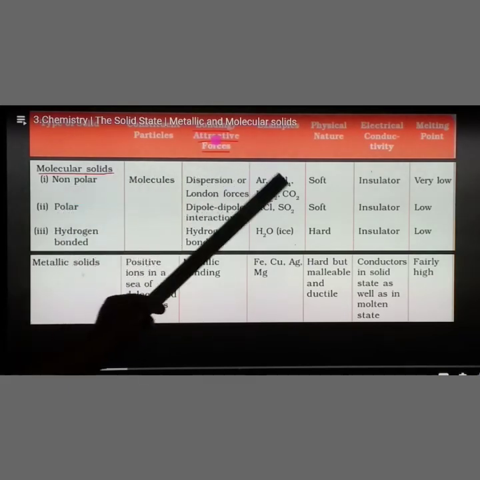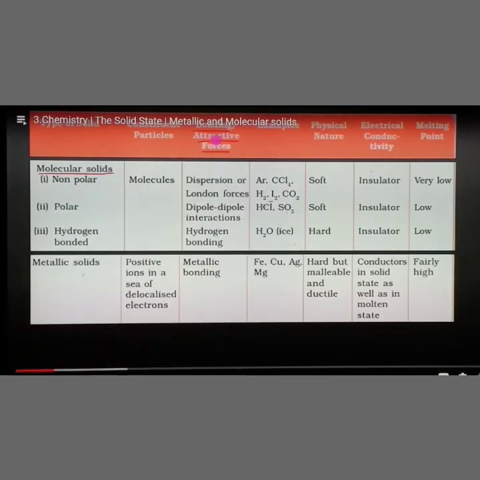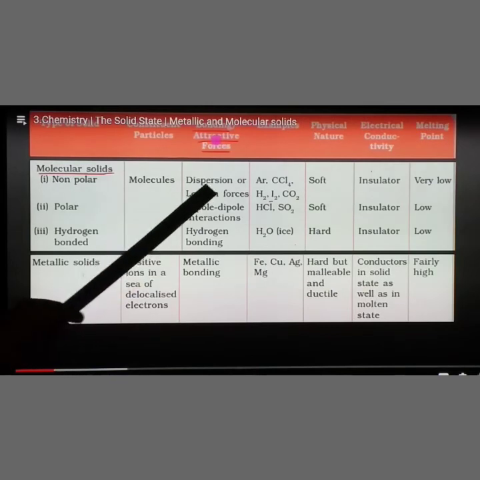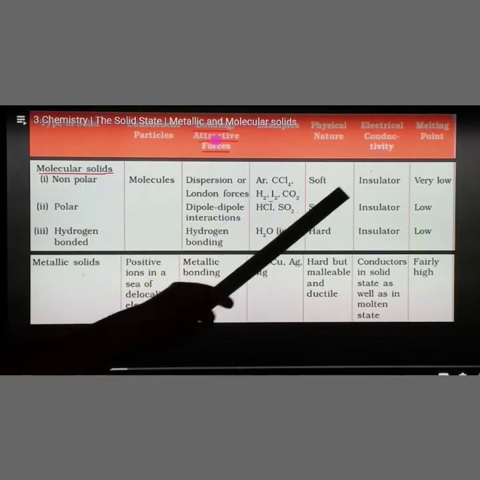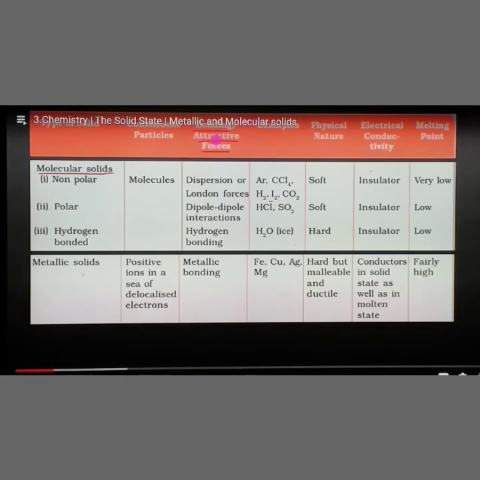So these are the examples of non-polar molecules, and the physical nature is very soft because only the weak London force exists. And what about the conductivity? It is an insulator because it is non-polar, so definitely it will be an insulator in nature, and the melting point is also very low.